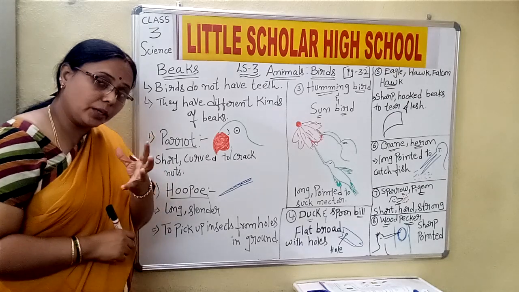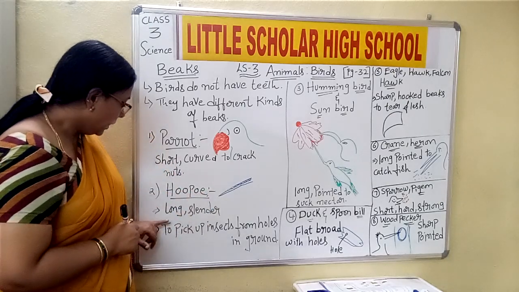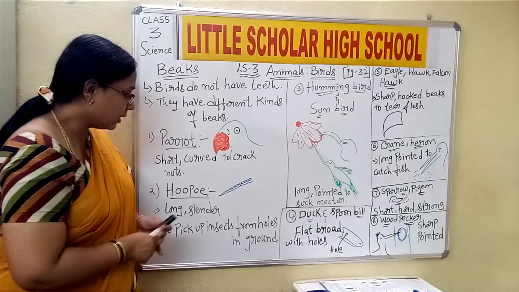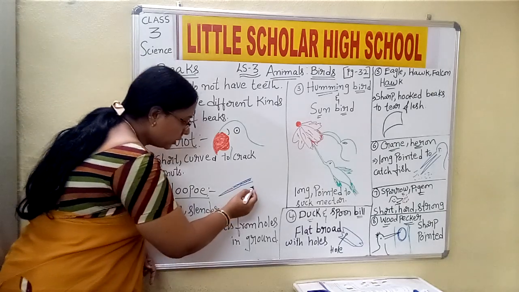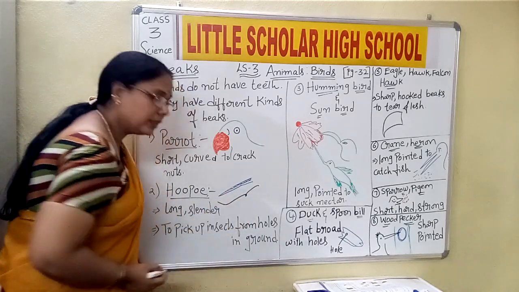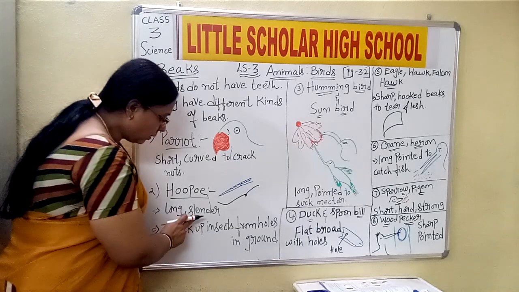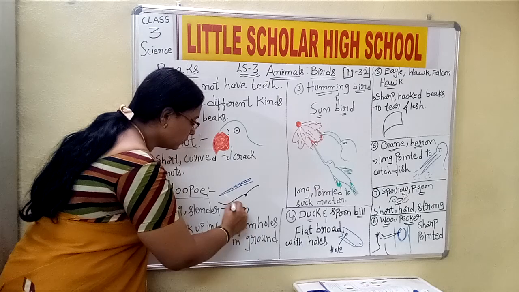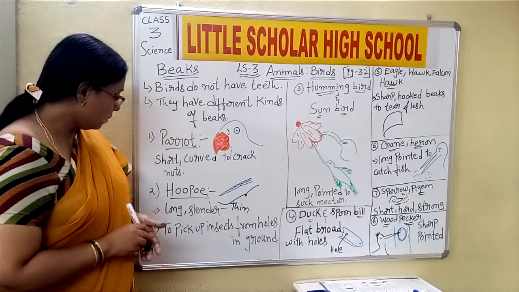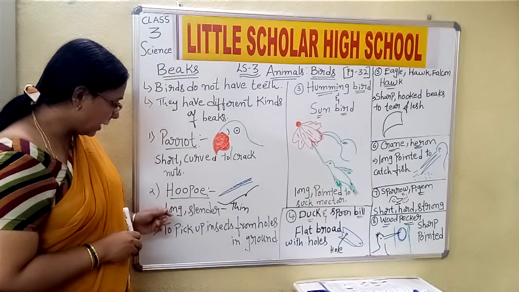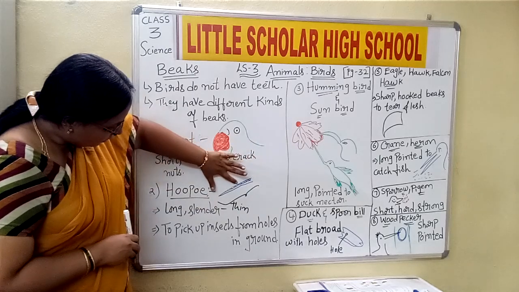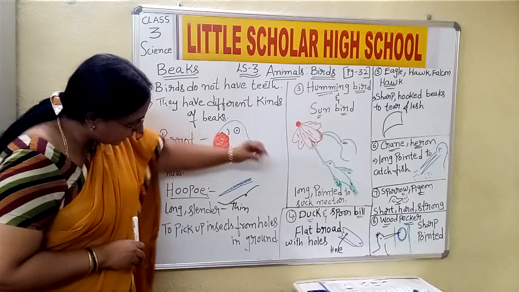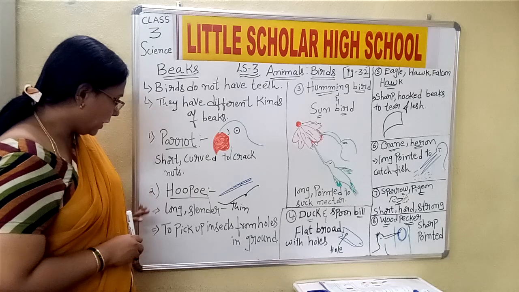And how is the shape of the beak? It is long and slender. If you look at this diagram, how is it? It is a little lengthy or a little long. Yes or no, children? And what do you understand by slender? Slender is nothing but thin in nature. Slender is thin. So this whoopie bird, how is it having? It is having a long and slender or thin beak, we can see.